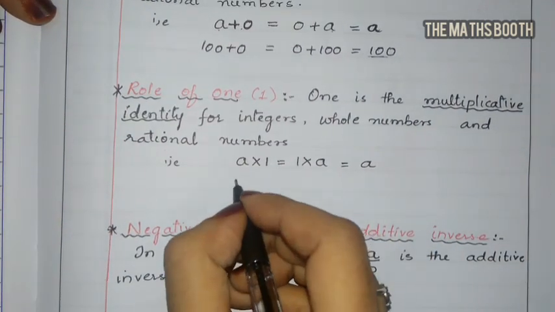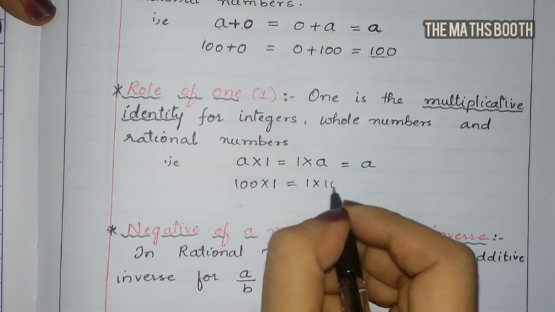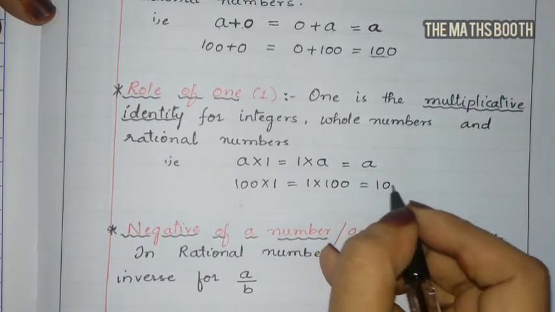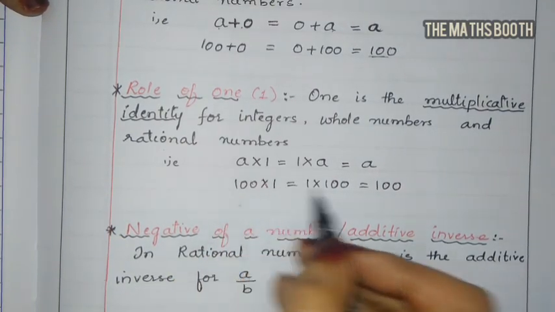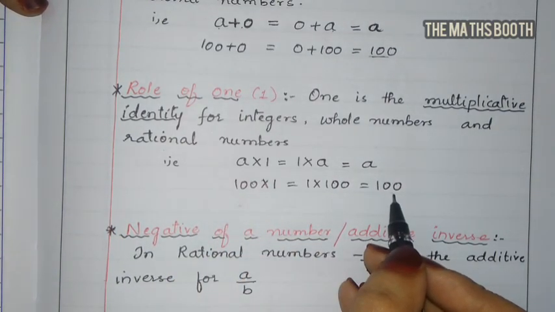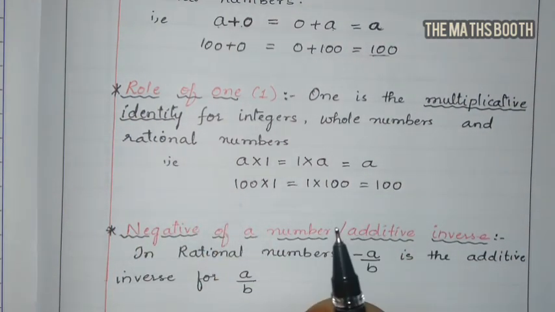For example, 100 into 1 and 1 into 100, we will get 100 only. कौन सा भी नंबर 1 से मल्टीप्लाई करेंगे तो सेम नंबर मिलता है. So it is called multiplicative identity. Let us see the next.